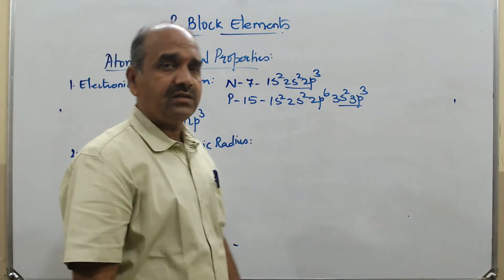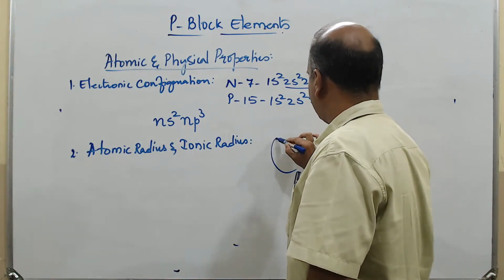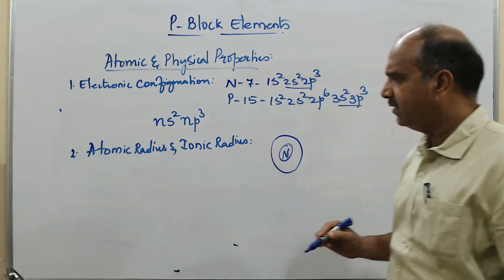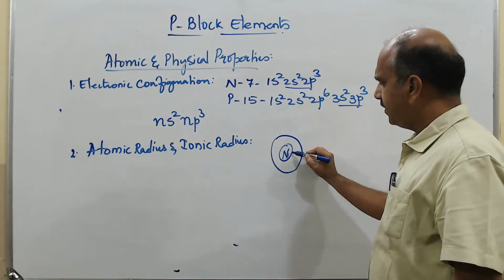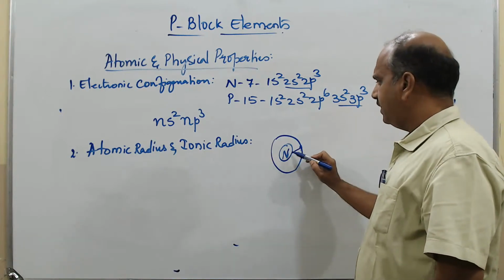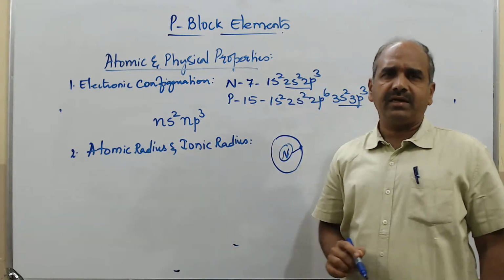Okay, first of all, what is atomic radius? If you take an atom, let's say a nitrogen atom, the distance between the nucleus and the outermost electron, that we call the atomic radius.